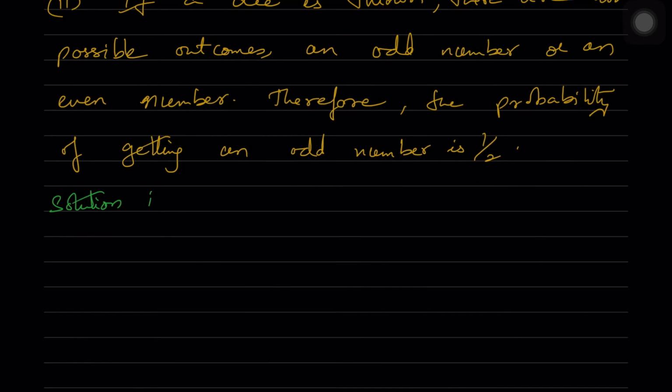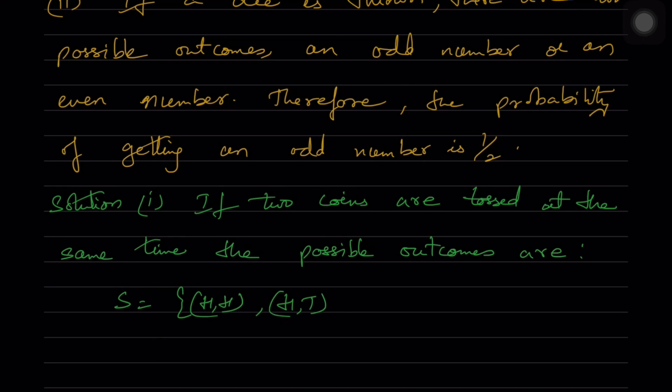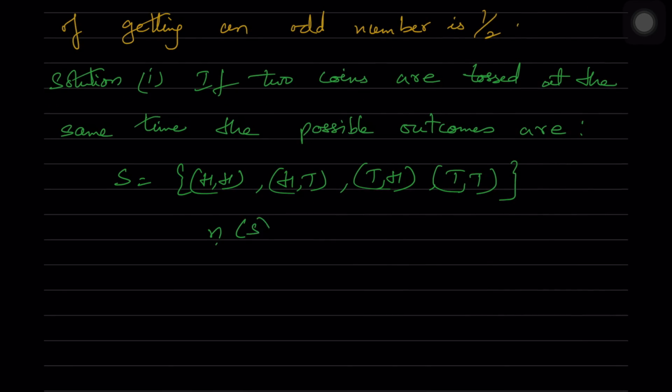So solution is, the first one, if 2 coins are tossed at the same time, the possible outcomes are S is equal to HH, HT, TH, TT. So n of S is equal to 4.